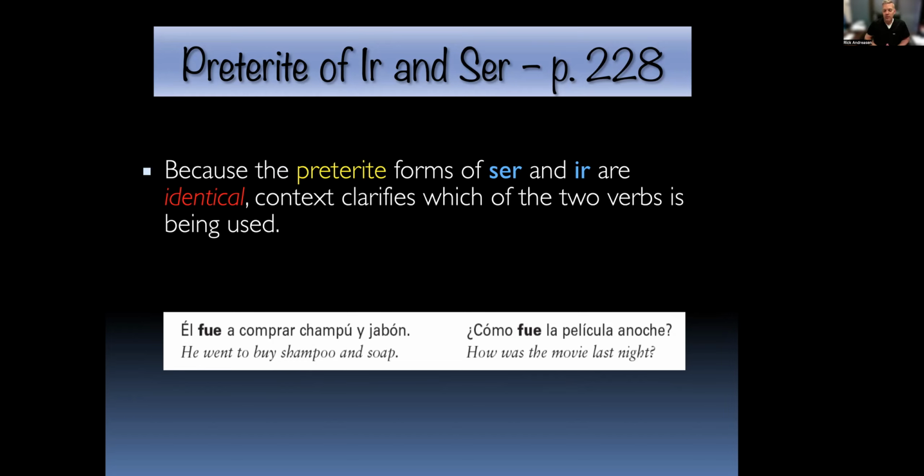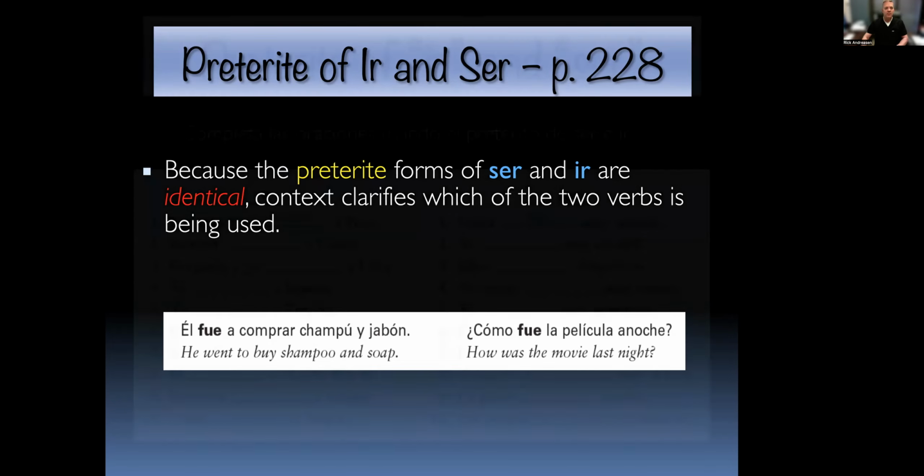Now, for this one, I'll give you a little bit of an insight in that here in English, we say a lot of things, how did it go? How did the movie go last night? So think about that, because that means the same thing. How was the movie last night and how did it go last night are the same thing. So we do have some examples in English of when we could use ser and ir, or to be and to go, interchangeably. So looking at context of the sentence to see if you're looking at a form of ir and ser, and again, it doesn't really matter in Spanish because it's the same. It matters to you when you're translating it back into your head in English.